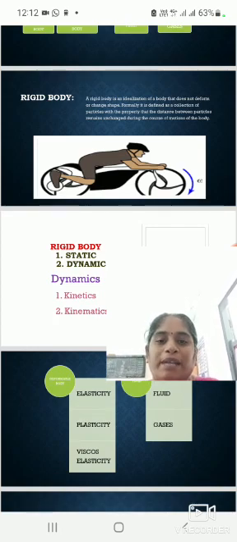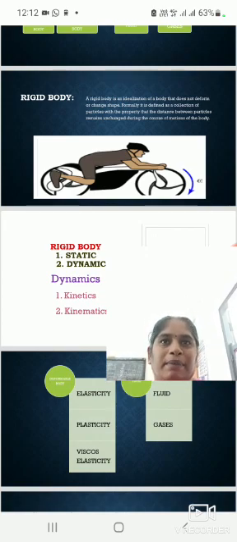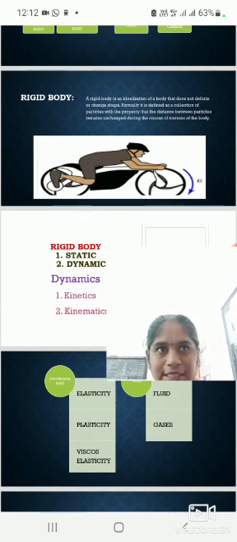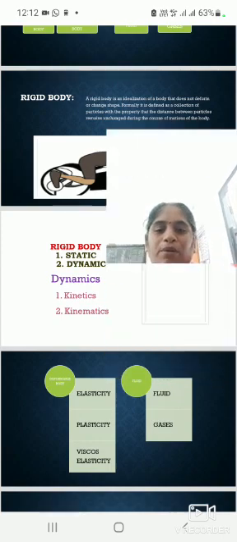The rigid body can be classified into two categories, statics and dynamics, and dynamics is classified into two categories, kinetics and kinematics. The deformable body can be classified into three categories: elasticity, plasticity, and viscoelasticity. Let us see about elasticity.